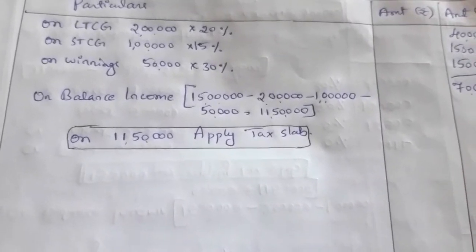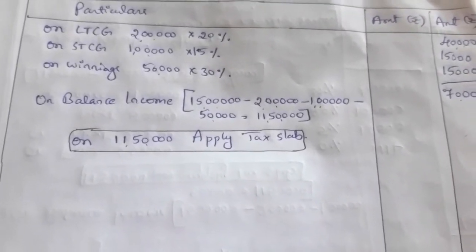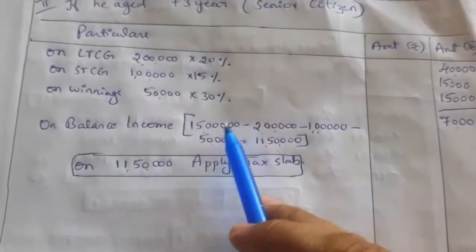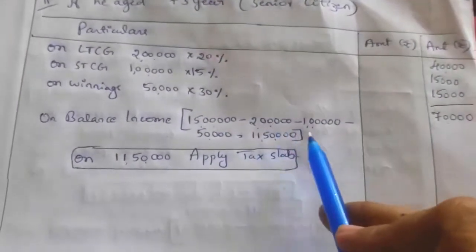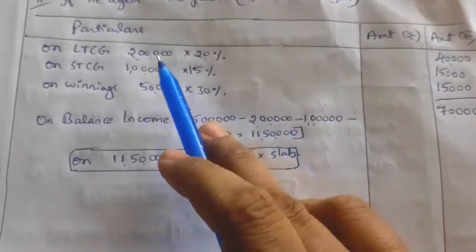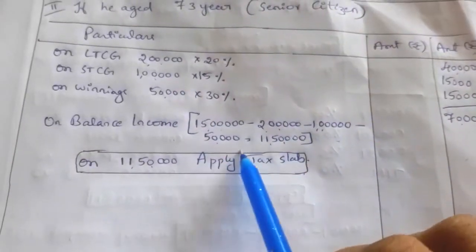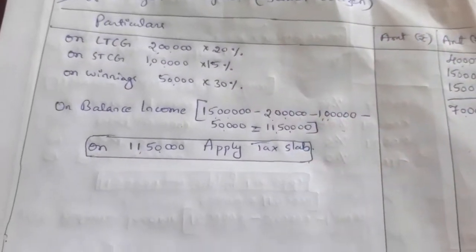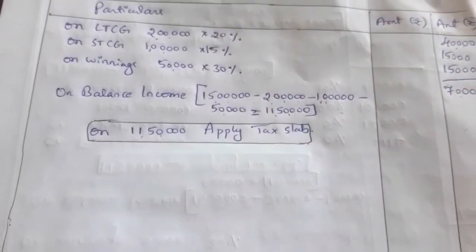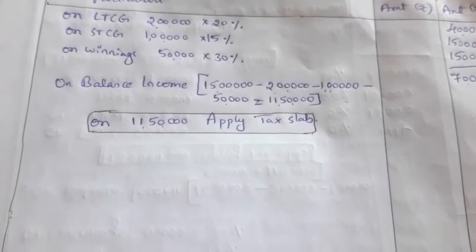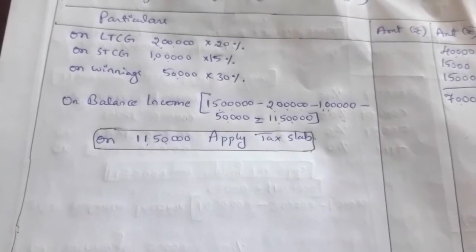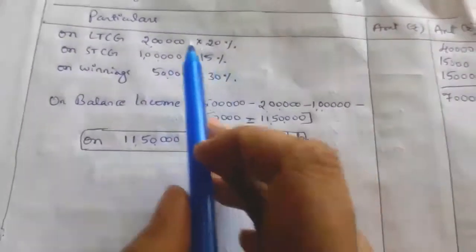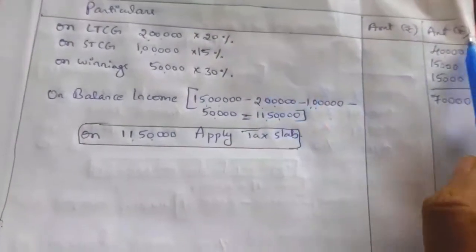Next, on balance income he has to apply the tax slab. So balance income you have to compute like this: total income, that is 15 lakh, minus the income already taxed, that is 2 lakh minus 1 lakh minus 50,000, which is equal to 11 lakh 50,000 balance income. Here, while deducting for balance income, be careful, you should not deduct the duty value.